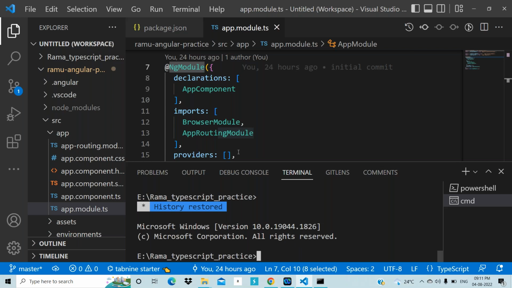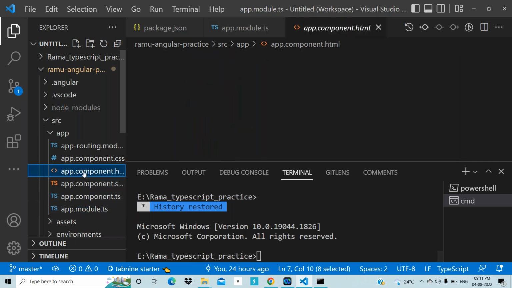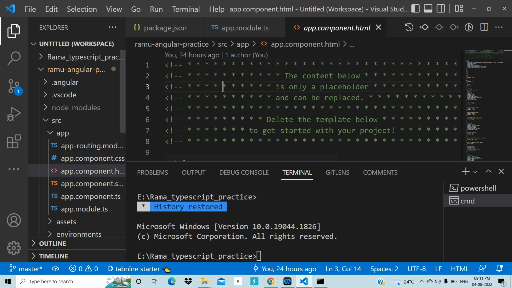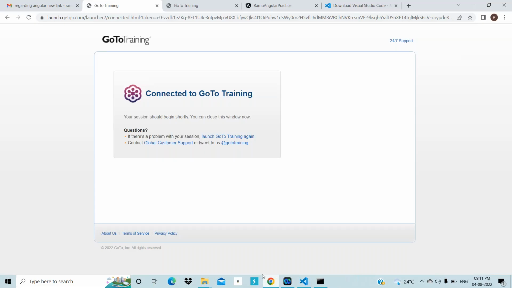Right. Now, what is the thing we need to do? This is app.module.ts, the heart of our application. And app.component.ts is the controller for the app component, only for this component. Okay. And you are seeing this app.component.html, right? This is the home page you are seeing in the browser. What is this? app.component.html. See this. This is what you are seeing in the browser.